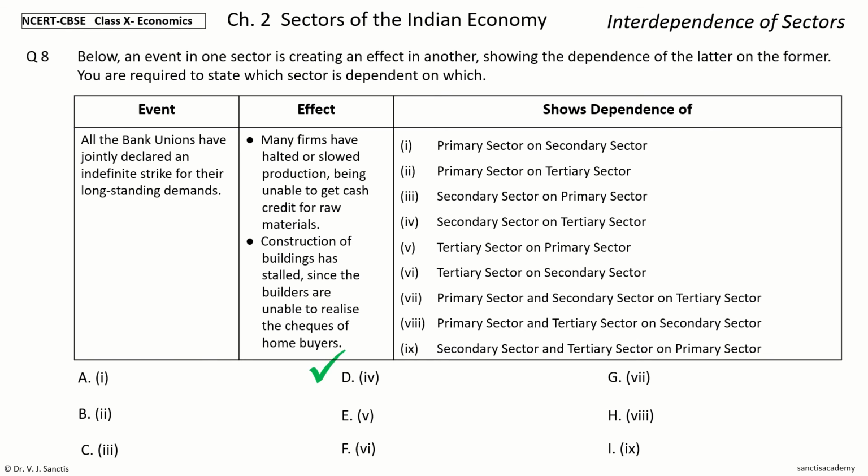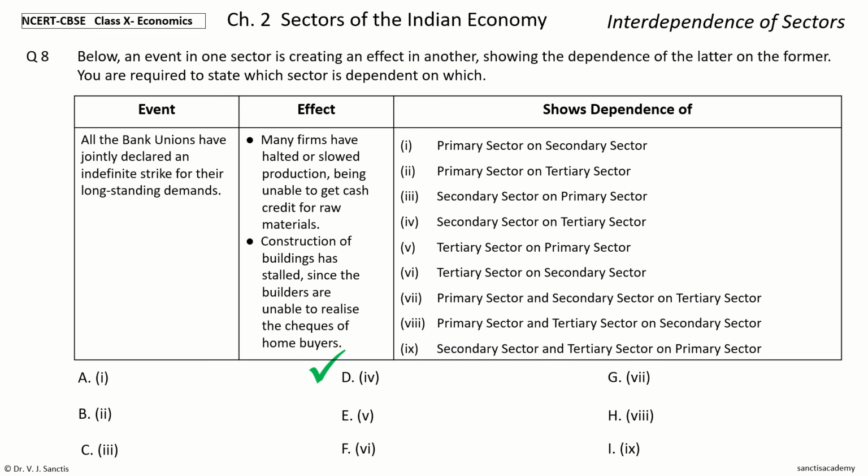And the answer is option D, number 4. So this shows the dependence of the secondary sector on the tertiary sector. So the event, bank unions declaring strike and banks closed, that is in the tertiary sector.